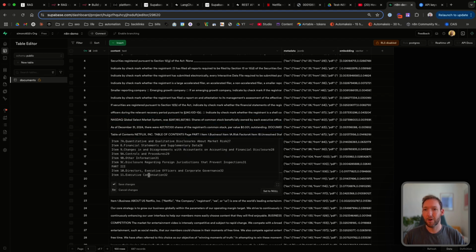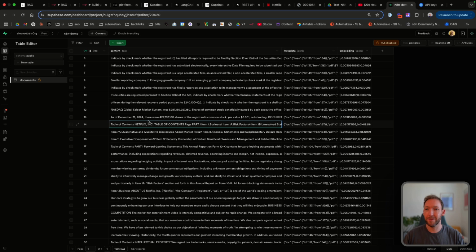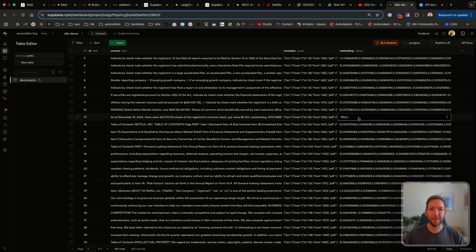And then the next one we've got item 7a. And that's that next chunk. The next one's got up to item 16. So you can see how different vectors store different pieces of information. It's got the metadata stored and it's saying, okay, we've stored this line to this line from the document. And then it's also got the embedding or the vector representation.